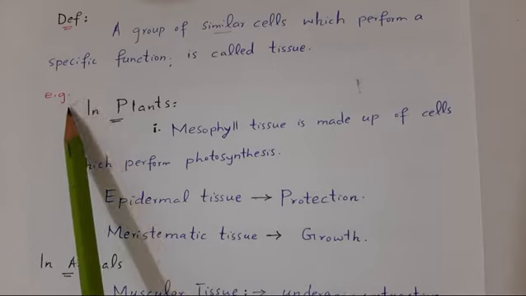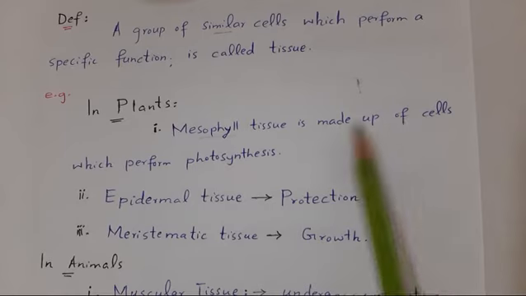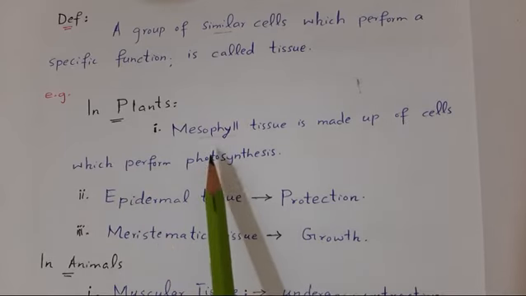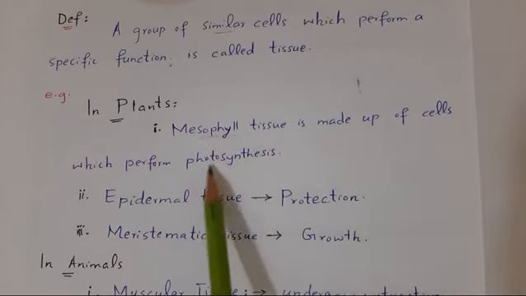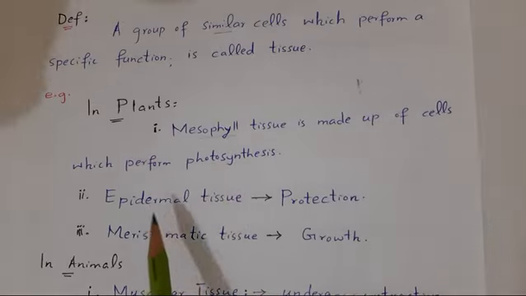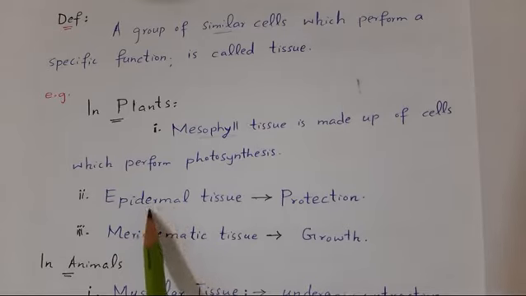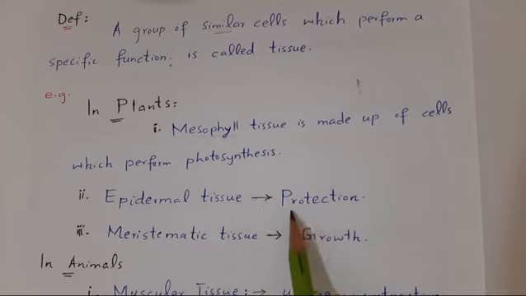For example, some examples of tissues in plants are, for example, mesophyll tissue is made up of cells which perform photosynthesis. प्लांट में एक टिश्यू है जिसका नाम क्या है? मेसोफिल है, जो कि लीव्स में पाया जाता है. So it is made up of cells which perform photosynthesis. Similarly, another type of plant tissue is epidermal tissue. It is made up of cells which provide protection to the root, stem, leaves of the plant body.